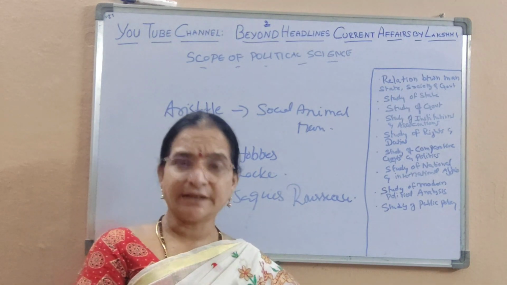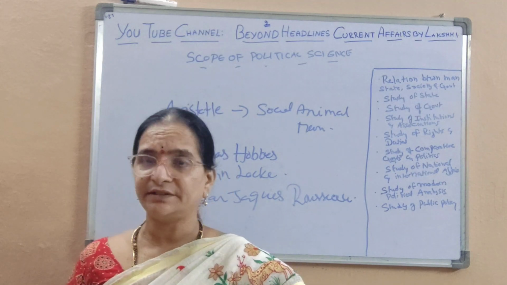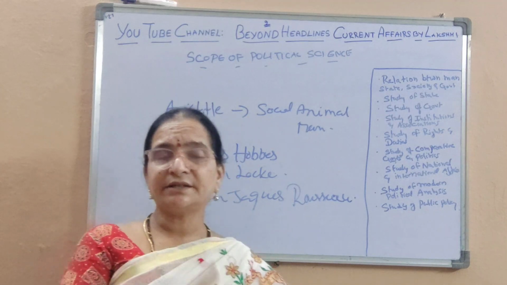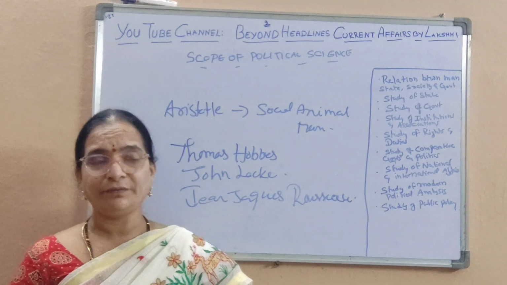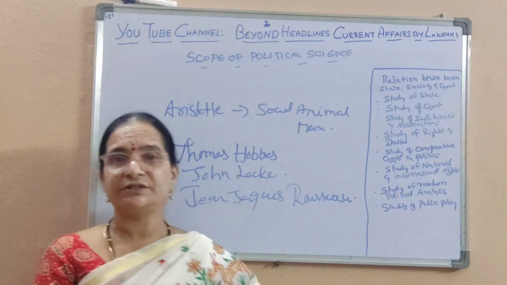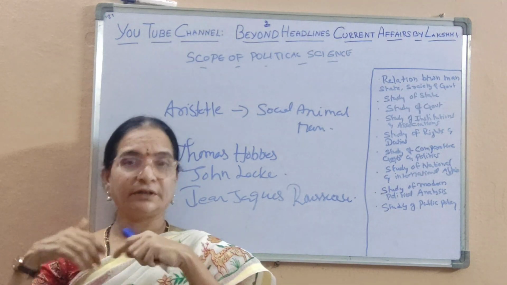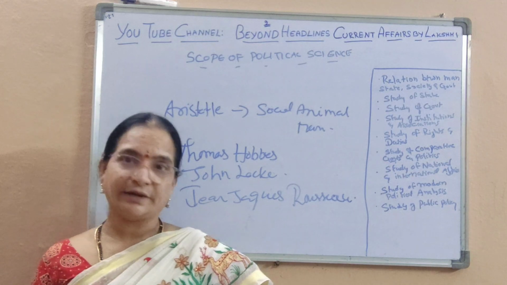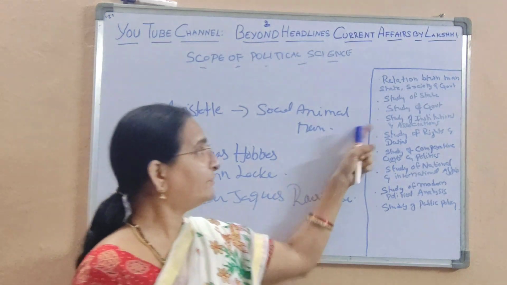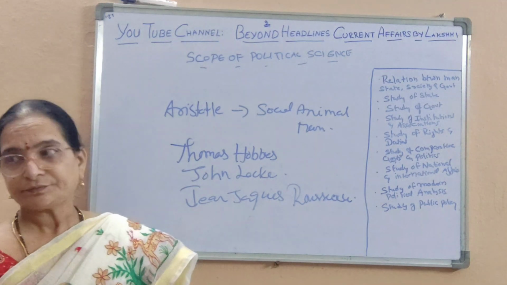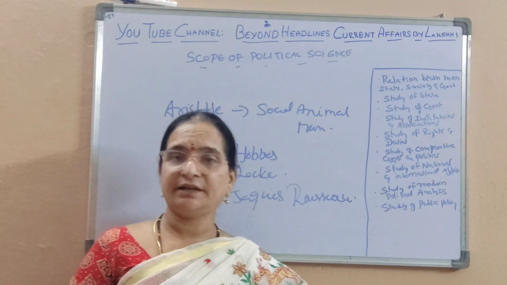So political science discusses all these different theories and explains them. And it studies the state in its initial form, how it evolved from the ancient state to the modern state, and what a future state is going to look like. So that is about the study of state. And next is the study of government. So when the state is there, government is there.